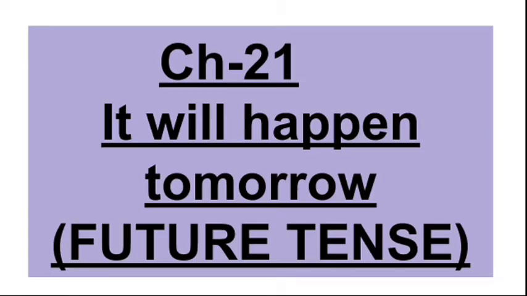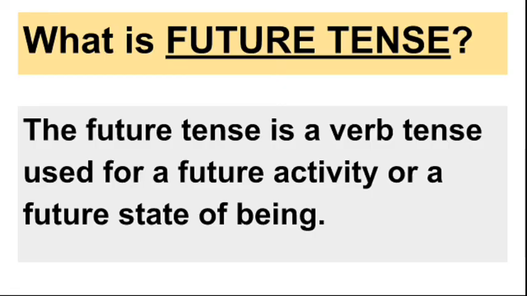Now let us move to future tense. That is chapter 21. It will happen tomorrow. What is future tense? The future tense is a verb tense used for a future activity or for a future state of being. Something that is happening tomorrow or another time, after some time, or that will happen in future, that is a part of future tense. In Hindi we call it bhavishya kal. Okay?